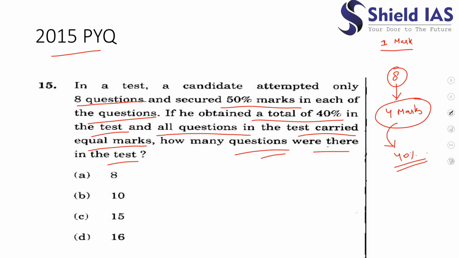So let the number be x. 40% of x is 4. It means x is nothing but 10. So there are a total of 10 questions. So the answer should be B.